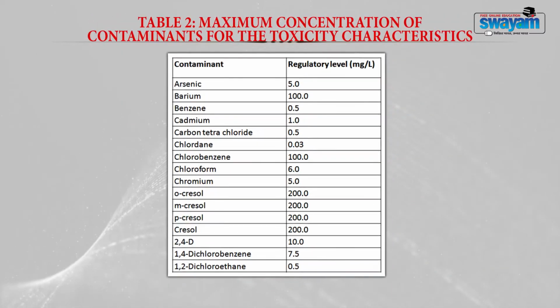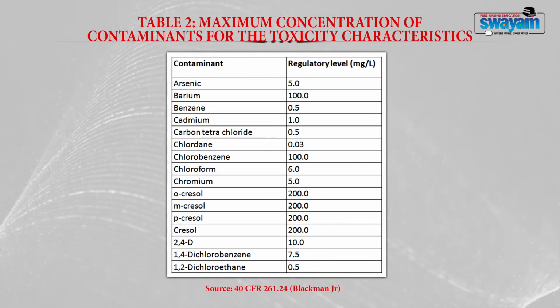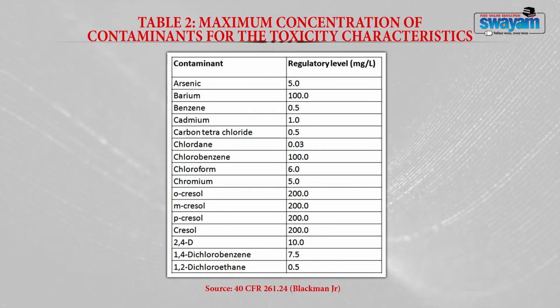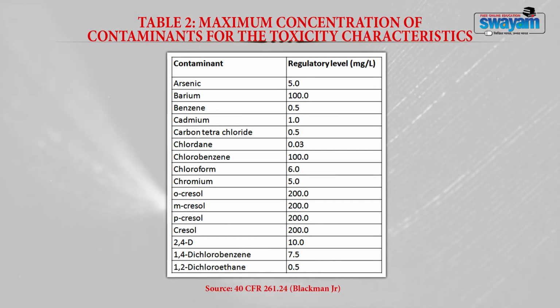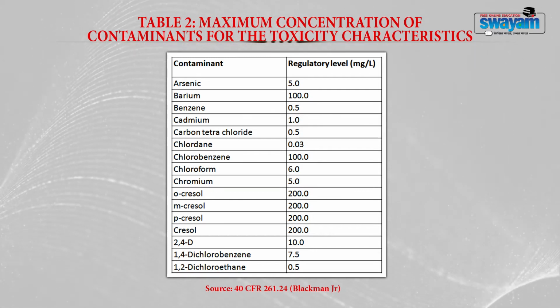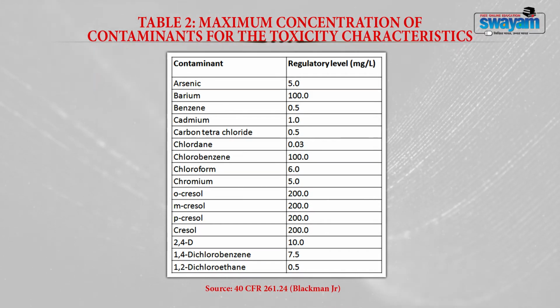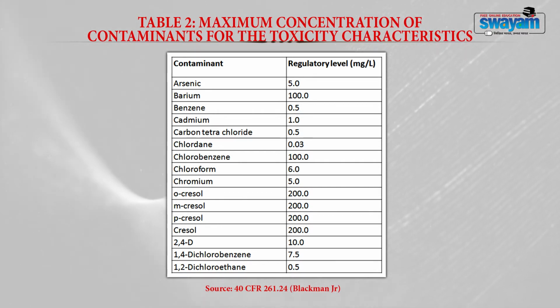Now, in the previous slide I told you that the concentration or toxicity levels of certain pollutants are listed in Table 2. This is Table 2, which talks about the toxicity concentration of each of these contaminants. For example, for arsenic, the regulatory level is 5 milligram per liter. For barium, it is 100, benzene 0.5. Likewise, cadmium is 1 milligram per liter, carbon tetrachloride 0.5, chlordane 0.03, chlorobenzene 100 milligram per liter, and so on. Among these, the highest level is given to o-cresol, m-cresol and p-cresol.